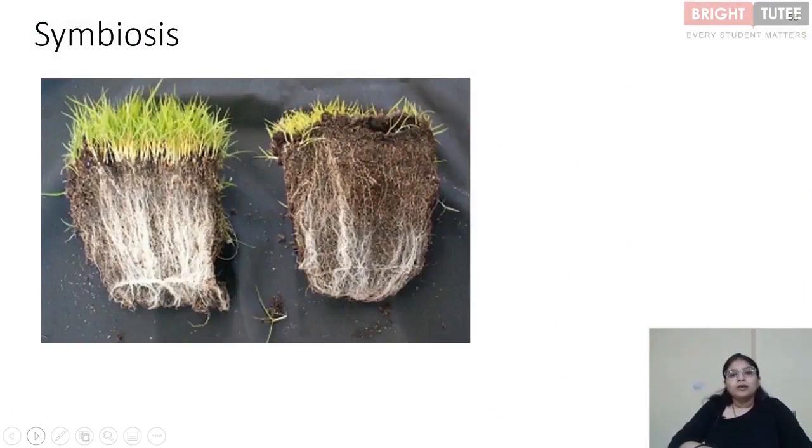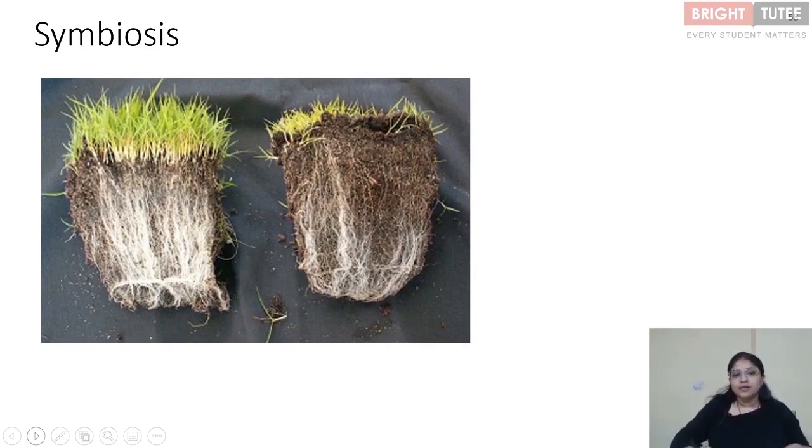And talk about another important relationship which we observe within the ecosystem, and that relationship is called symbiosis. When we were talking about the parasitic relationship, there were two organisms in which one was gaining and the other was getting harmed. That organism was called the host, and the other organism which was gaining was called the parasite. Symbiosis is the kind of relationship where both the involved organisms are benefited.